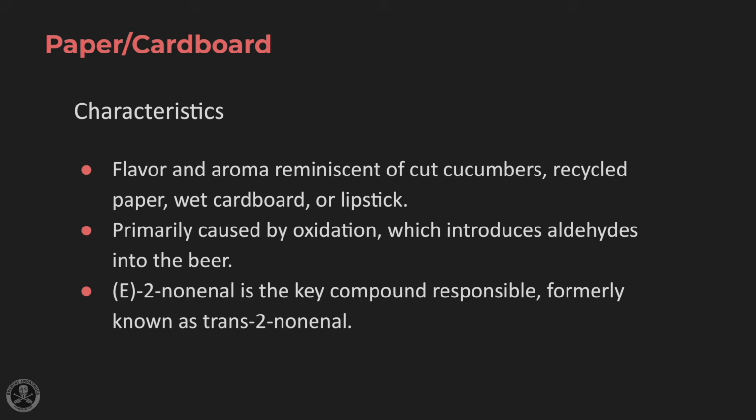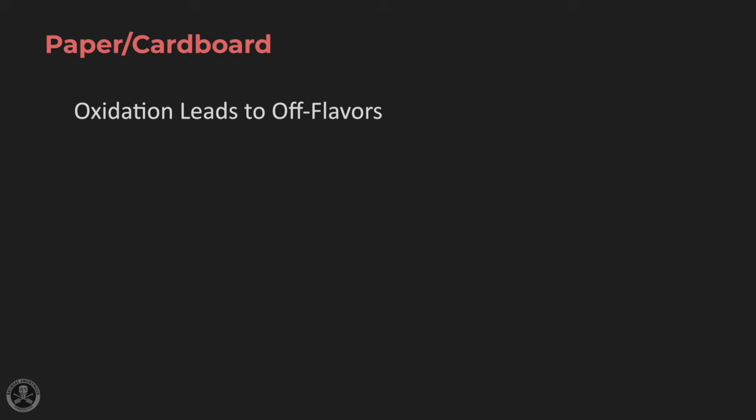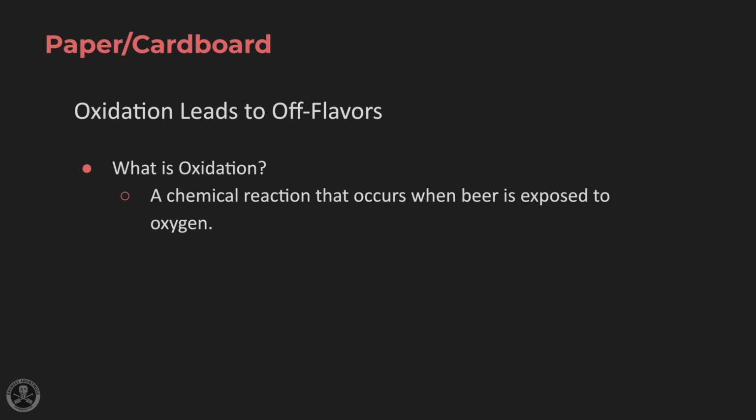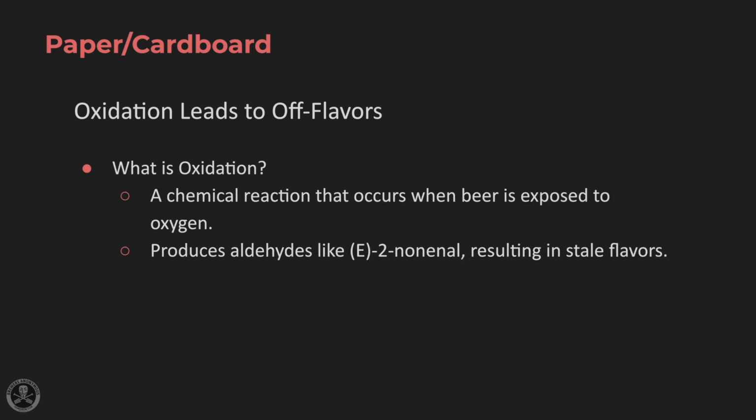It was once referred to as the trans-2-nonenal in the past, so you may see that name in older brewing documentation and books. Let's go through a bit on how oxidation leads to off flavors. First, with explaining what oxidation is. Oxidation is a chemical reaction that occurs when beer is exposed to oxygen. When oxygen is introduced to beer, it produces aldehydes like E2-nonenals that result in a stale flavor.